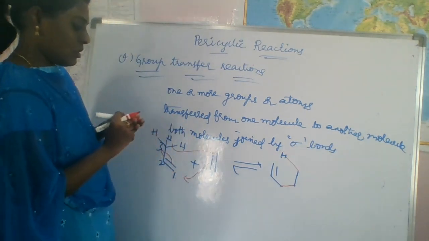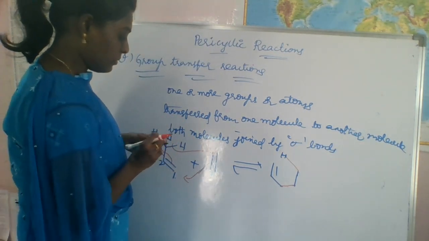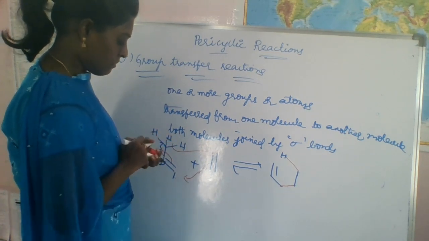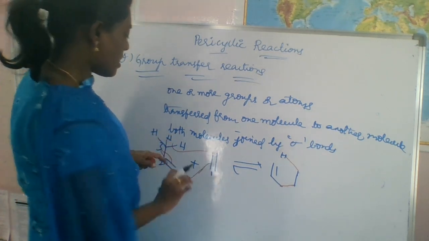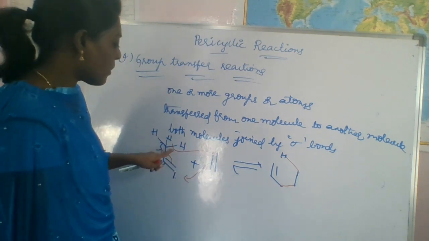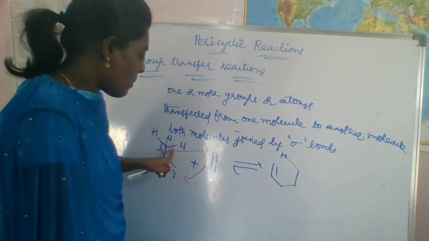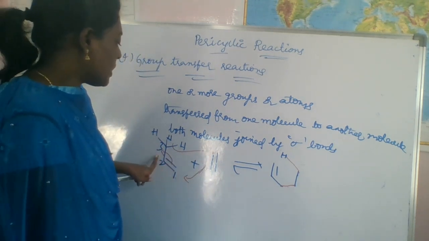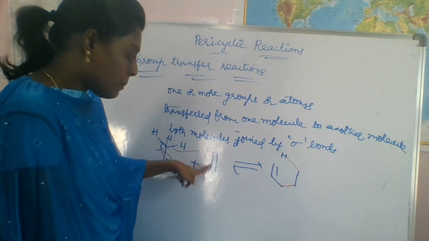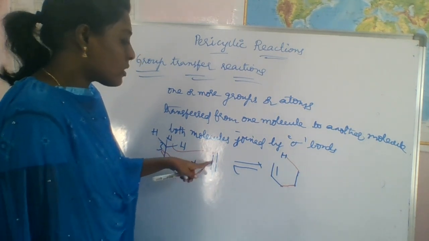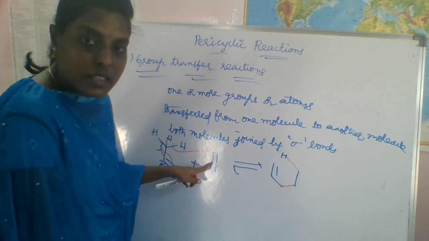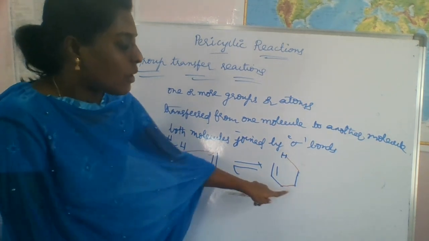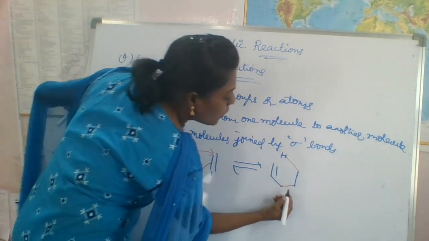See here, actually we have to transfer one atom to this end, thereby it will be shifted here, and these pi electrons participate in the bond making between this carbon and this carbon, and form two new sigma bonds.